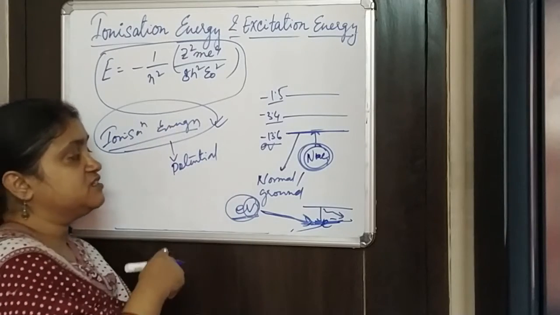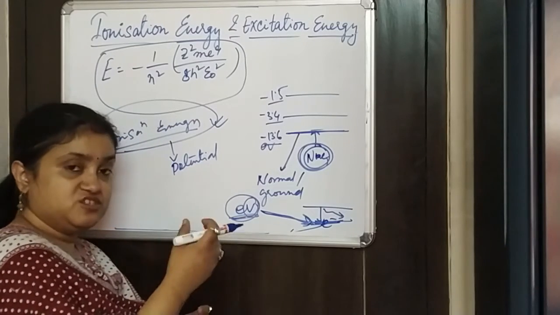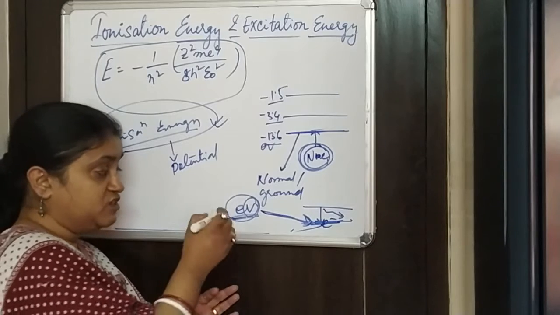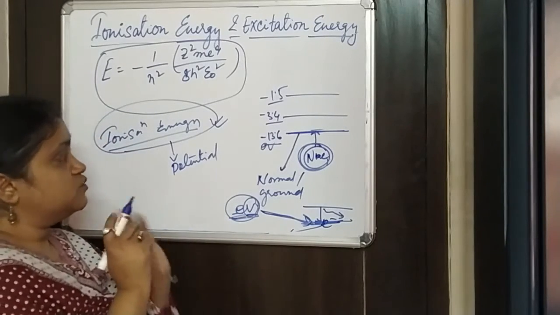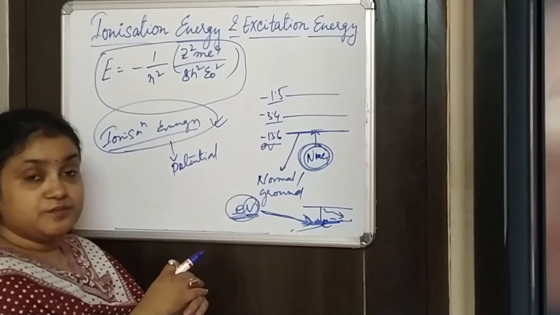So the same ionization energy in terms of potential, we call it ionization potential for the electron with a potential V, right? So this is what ionization energy and ionization potential are.